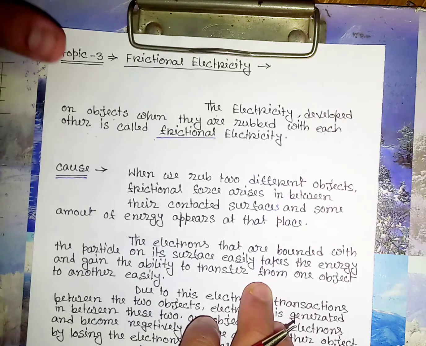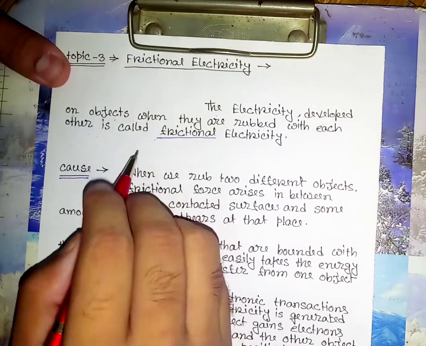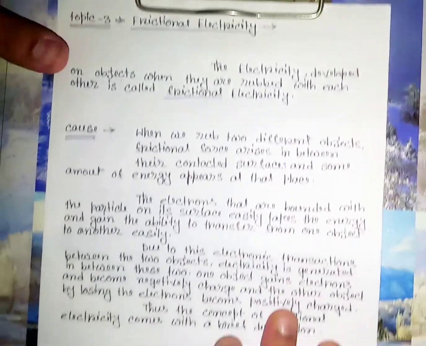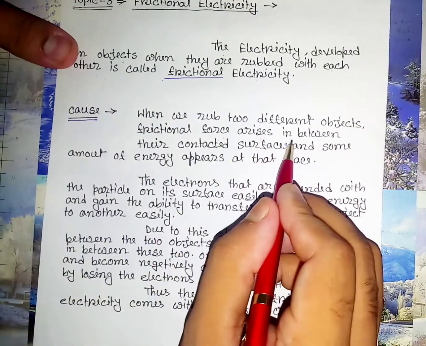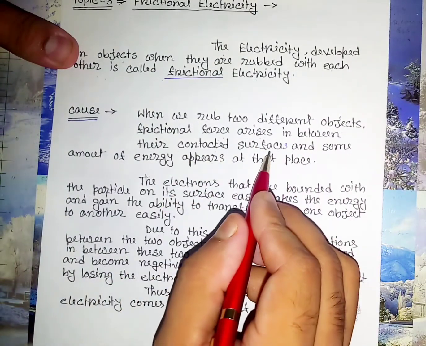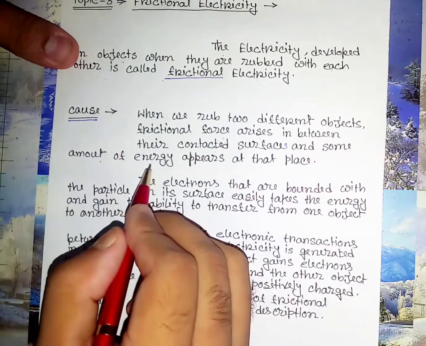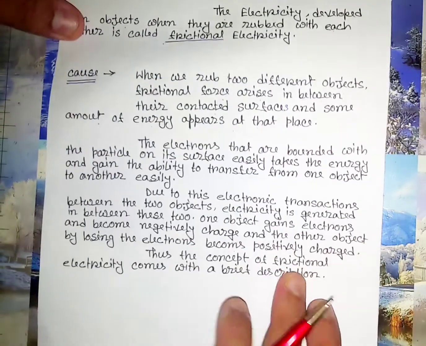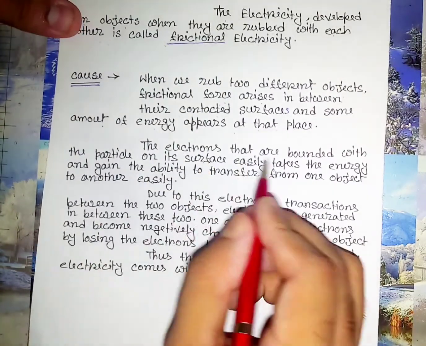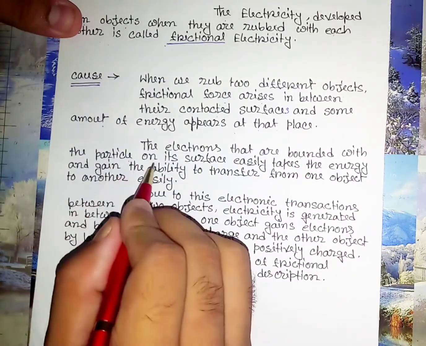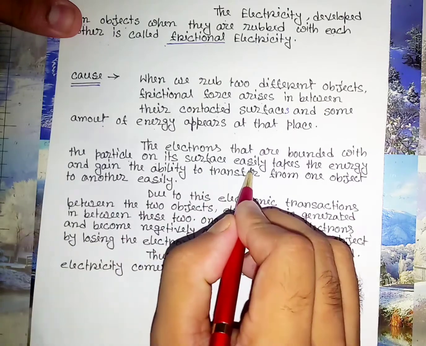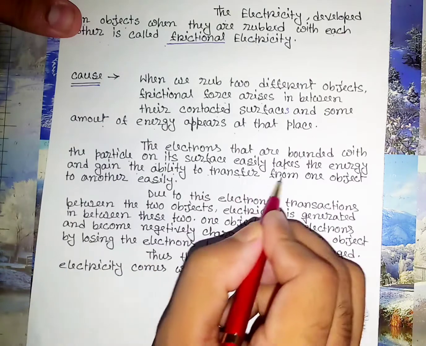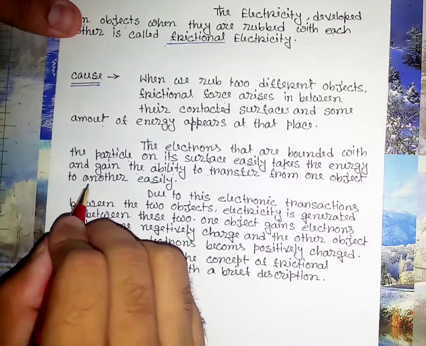Now, what is the reason for the production of frictional electricity? When we rub two different objects, frictional force arises between their contacted surfaces and some amount of energy appears at that place. The electrons bound to the particles on the surface easily take the energy and gain the ability to transfer from one object to another.